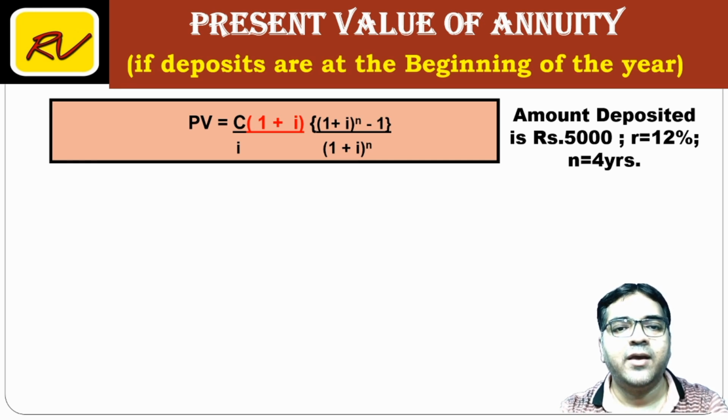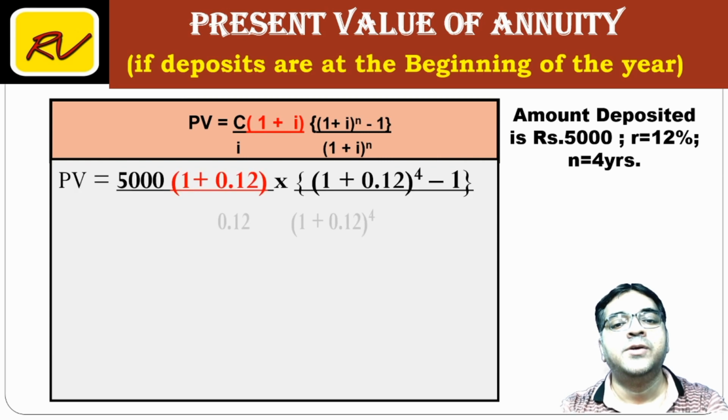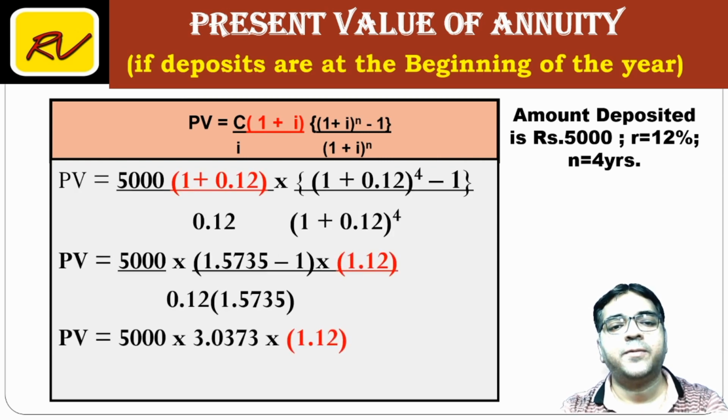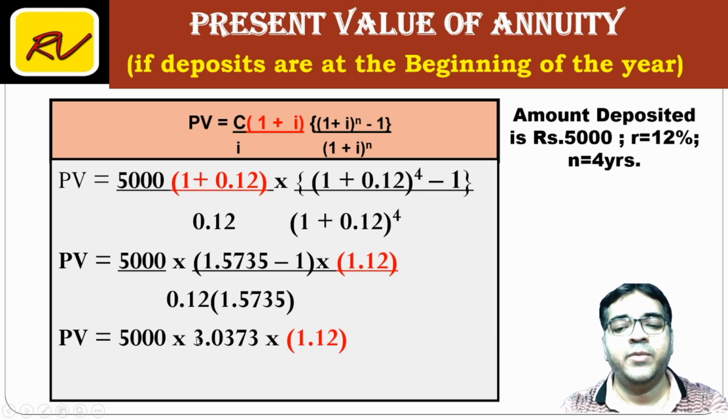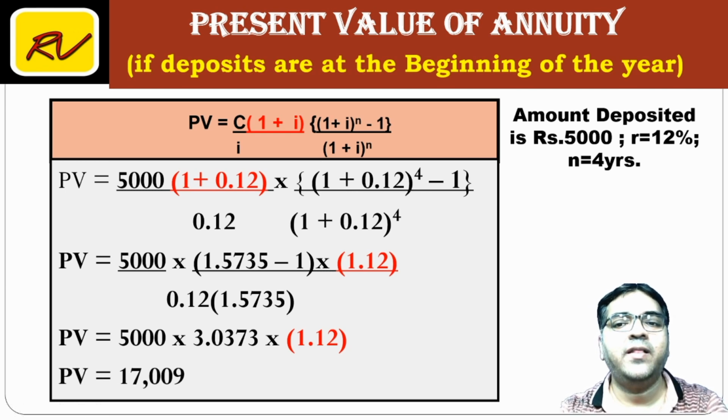So C upon I into 1 plus I into 1 plus I to the power n minus 1 upon 1 plus I to the power n. So same calculation, when you substitute everywhere 1 plus 0.12, the one which is shown in red, ये extra है, बाकी सब will remain same. So table से हमको जो value मिला था 3.0373, this is what we already had calculated. Extra part is into 1.12 because एक साल का discounting कम होगा. The answer remains same, 17,009.